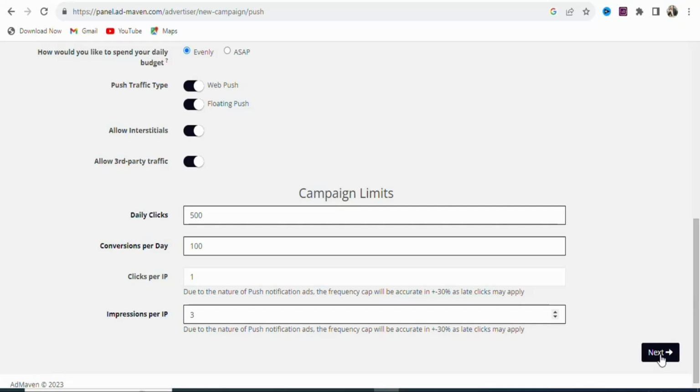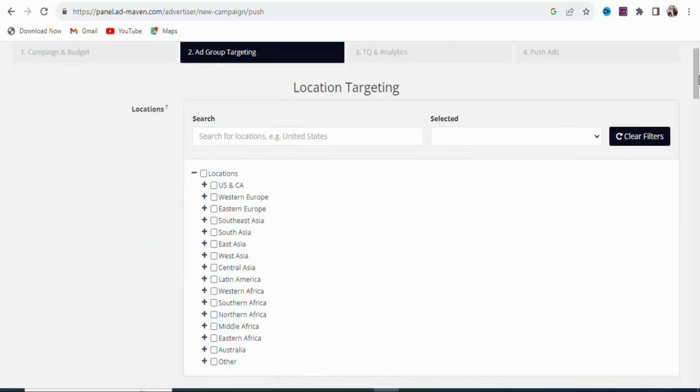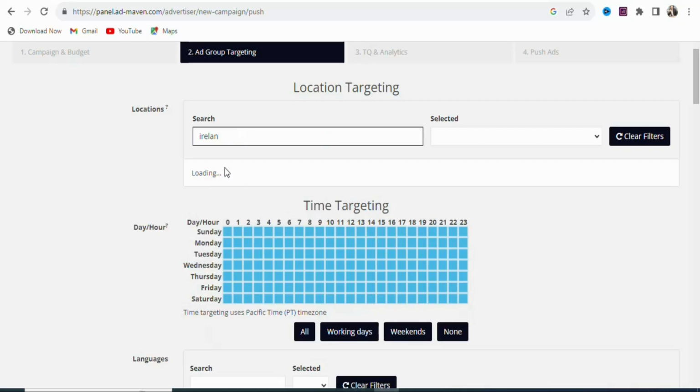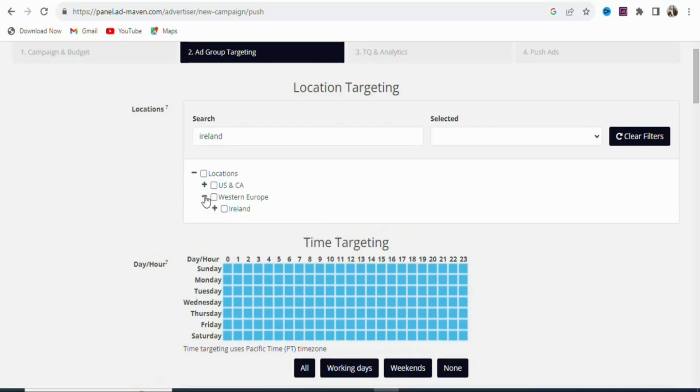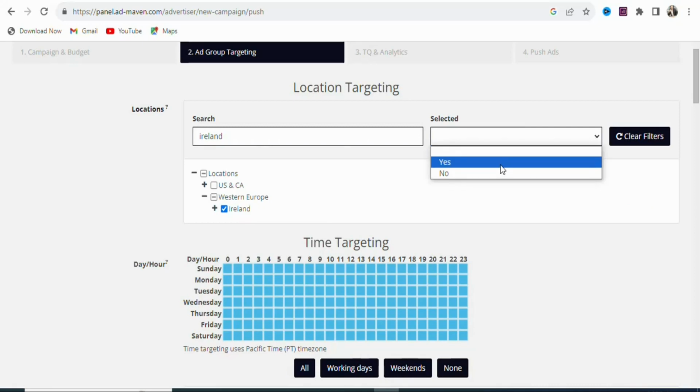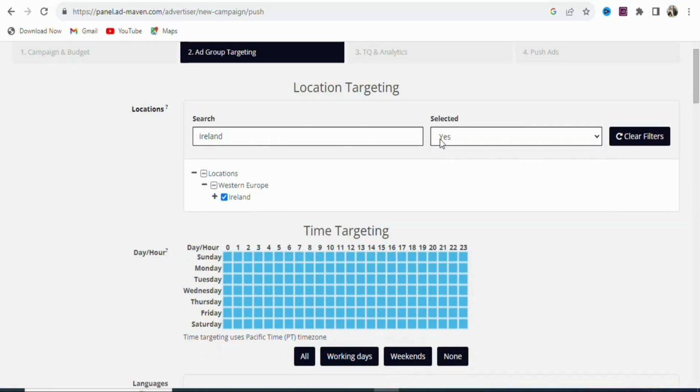Once that is done, you are going to click right here, next. Once you click on next, you are going to see a page like this. You can see location. You are going to select where the offer is allowed. In this case, the offer is allowed in Ireland, so you are going to search for Ireland. Once you search for Ireland, just click right here, Western Europe. Once you click on it, you can see Ireland. Tick on it. Once you tick on it, you are going to come right here, click on it. Once you click on it, click on yes, selected. So Ireland has been selected.